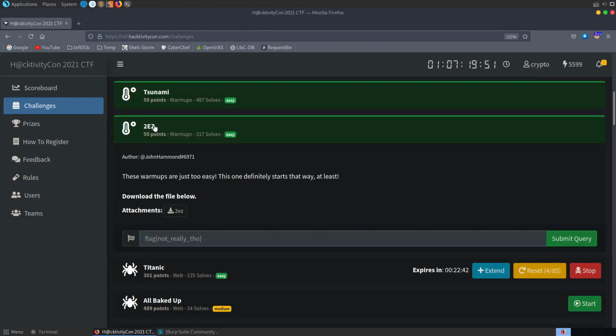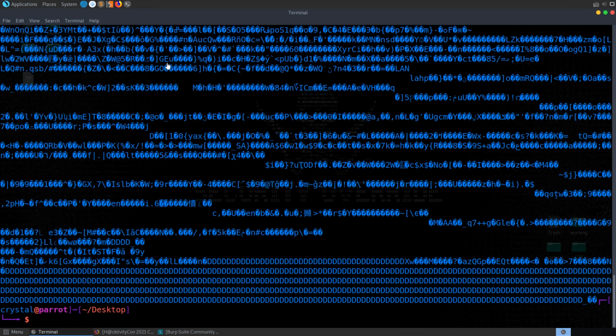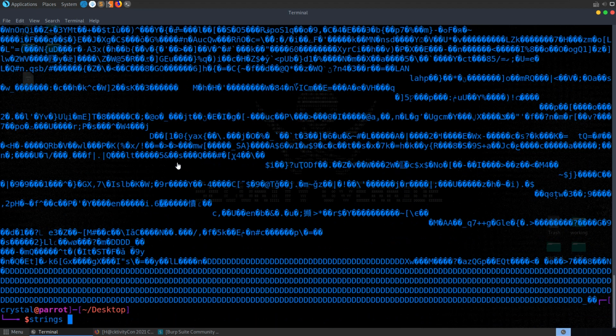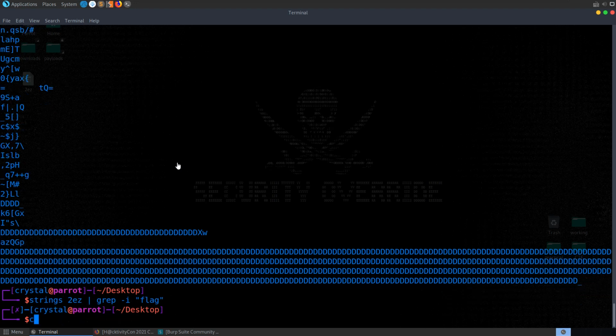The next challenge is called Too Easy. It's a warm-up challenge, and the description says, "These warm-ups are just too easy." This one definitely starts that way at least. And we've got this file to download called Too Easy, so we can download it. We can take a look at the file type, and we'll see that it's just a data file. So let's try and print it out, see if we've got any recognizable text, which we don't, but we could have a look at the strings as well. Maybe try and grep out a flag. But yeah, nothing of interest.